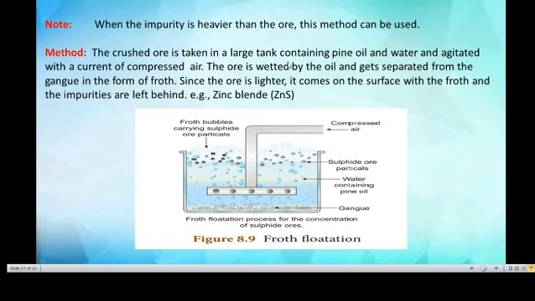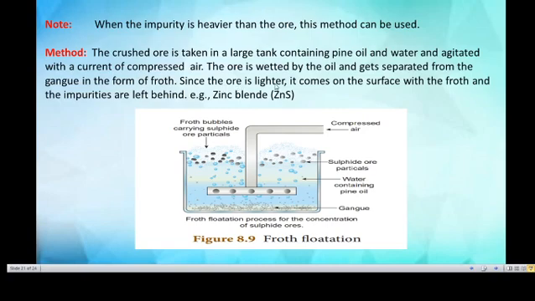The ore is wetted by the oil and gets separated from the gangue in the form of froth. So after applying the compressed air, froth bubbles carry the sulfide ore particles to the top of the tank.